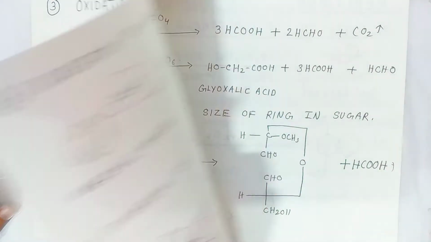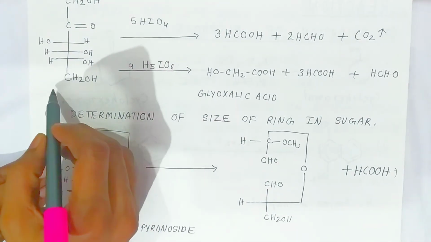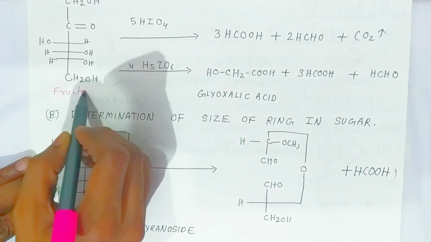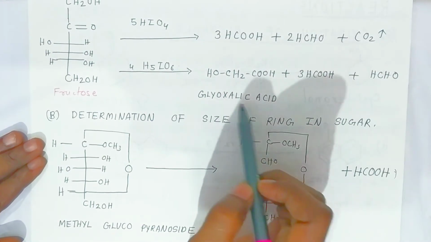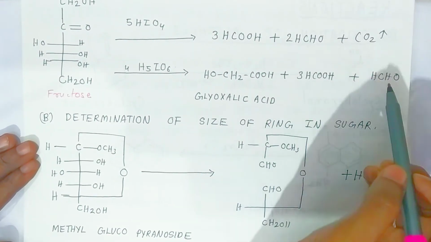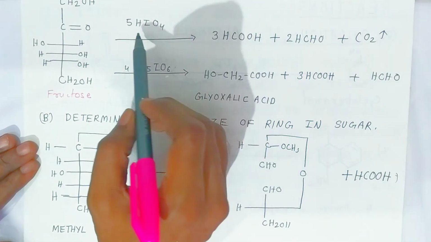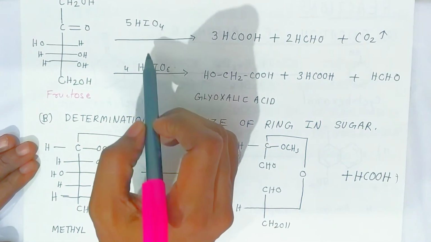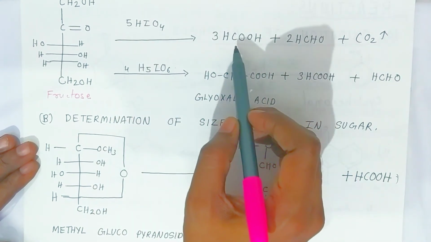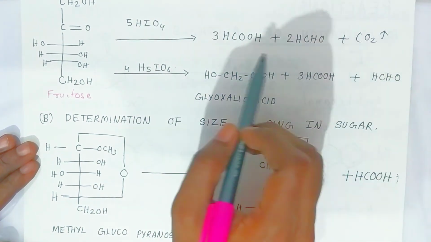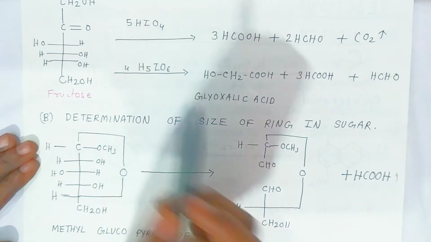Now students, this is fructose. If you add periodic acid, what happens? You get glyoxylic acid, 3 formic acid and formaldehyde. When it reacts with periodic acid, ortho or meta, it gives you acetic acid, formaldehyde and carbon dioxide. This way we can distinguish between glucose and fructose.